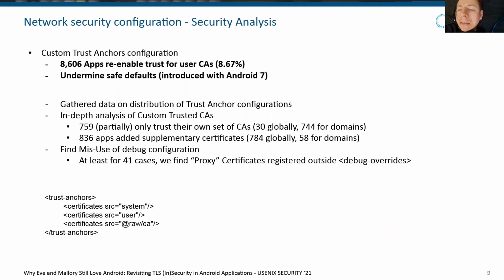Next, we also analyzed custom trust anchor configuration. And here we interestingly found that more than 8,600 applications actually re-enable trust for user installed CAs. This also undermines the new safe default introduced with Android 7 to better protect against man-in-the-middle attacks. Apart from that, we also gathered data on the distribution of trust anchors and also conducted more in-depth analysis on custom trusted CAs in Android apps.